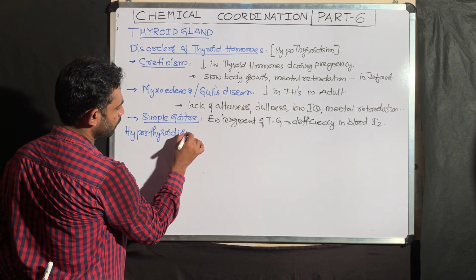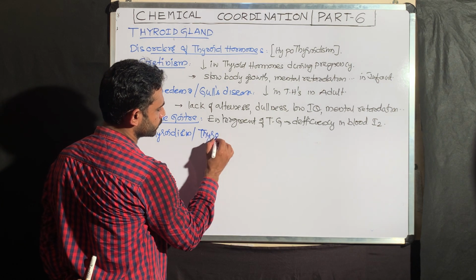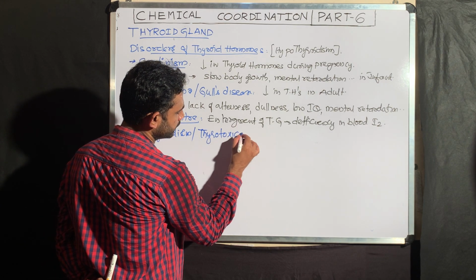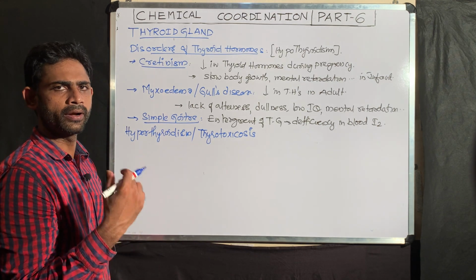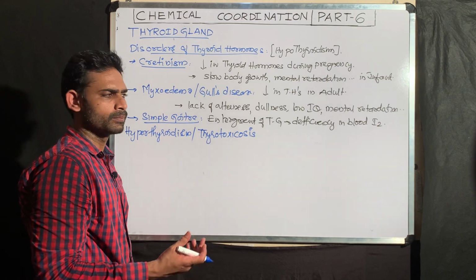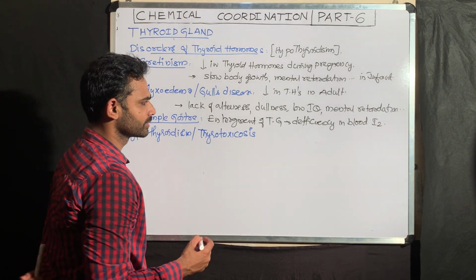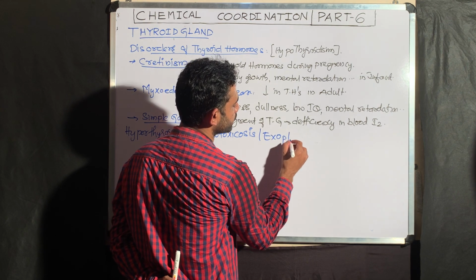Hyperthyroidism or thyrotoxicosis. What is the meaning of hyperthyroidism? Excess production of thyroid hormones. That leads to a toxic effect on the body, that is thyrotoxicosis or exopthalmic goitre.